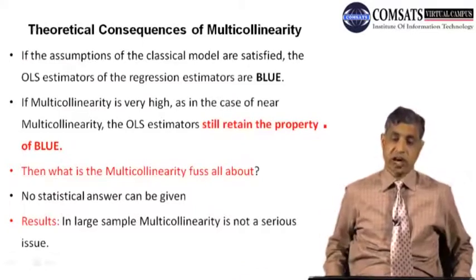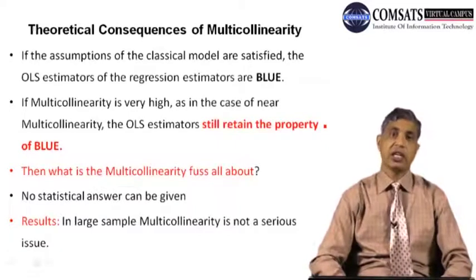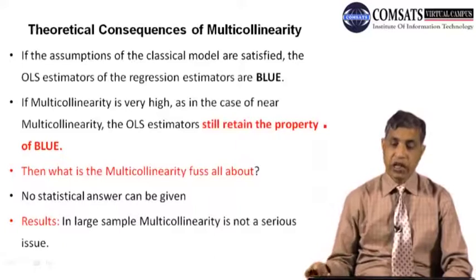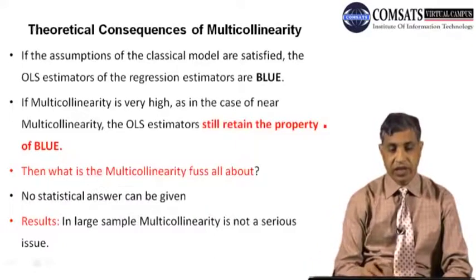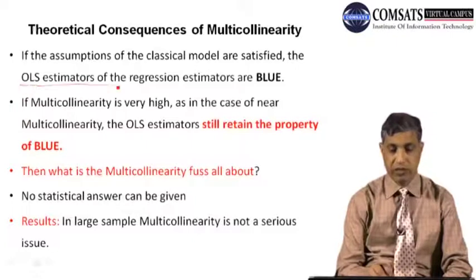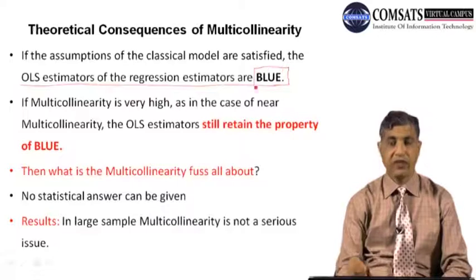Theoretical consequences: what happens if there is multicollinearity in the data? We know that if we maintain the assumptions of the classical linear regression model, our OLS estimators of the regressions are BLUE. I think you are well aware of this.